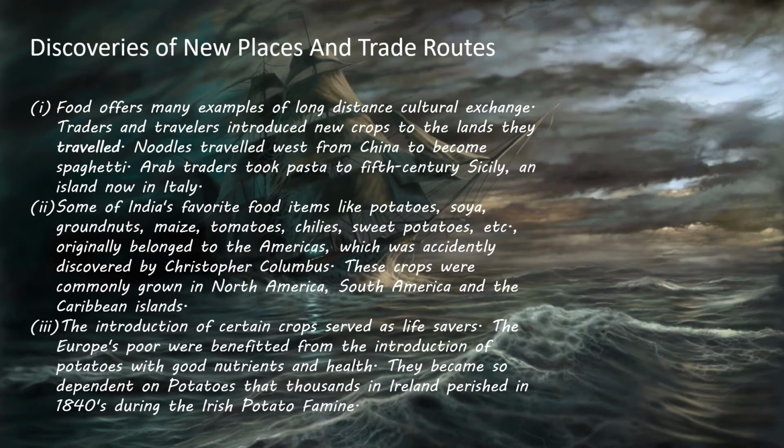Some of India's favorite food items like potatoes, soya, groundnuts, maize, tomatoes, chilies, sweet potatoes, etc., originally belonged to the Americas, which was accidentally discovered by Christopher Columbus. These crops were commonly grown in North America, South America and the Caribbean islands.